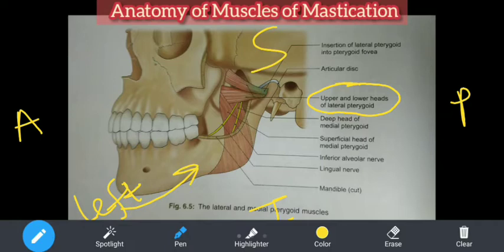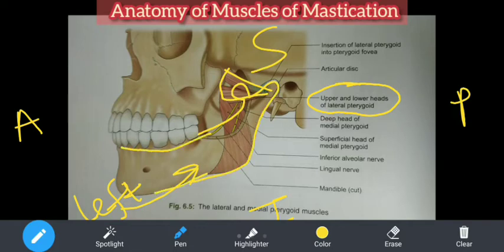Now you understand that the upper one is the lateral pterygoid muscle. And see, this is cut. Actually, this is the complete bone, and further ahead there will be the coronoid process. What is the one behind? The condylar process. And this is your whole mandible bone, correct? But we have cut this mandible bone here. Why? Because this medial pterygoid muscle is deep to the mandible, so we have cut the bone from this region.